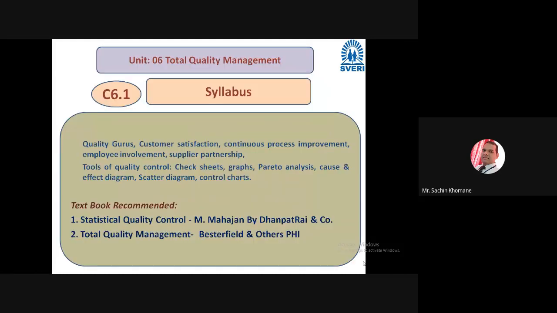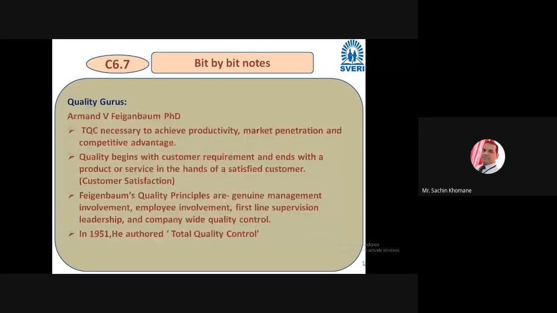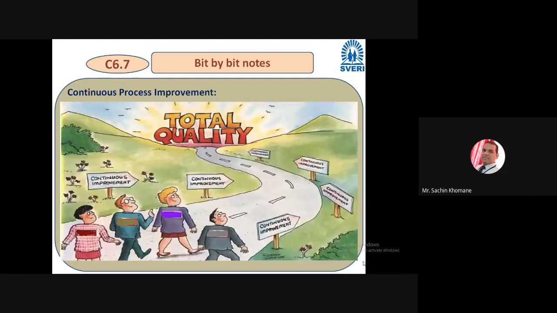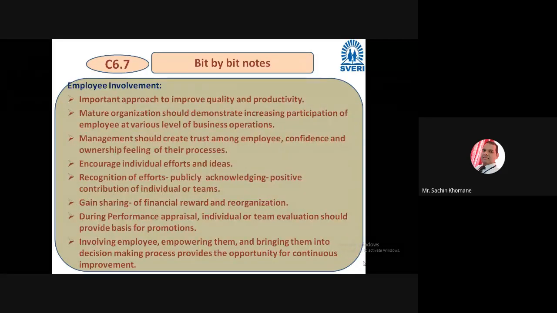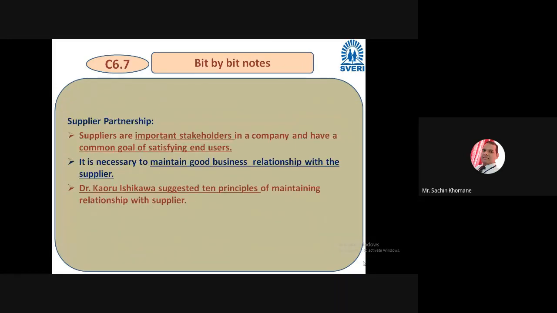So I think we started unit number 6 last week, and in the recent lecture we discussed why employee involvement is important. Then we saw how employees can be involved in the organization for various tasks.